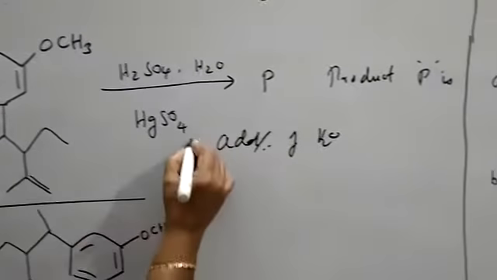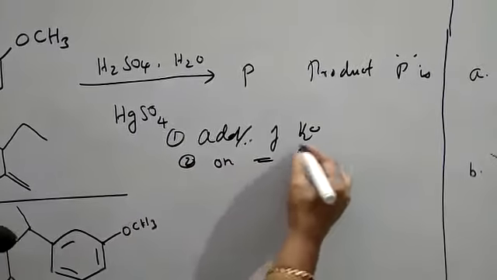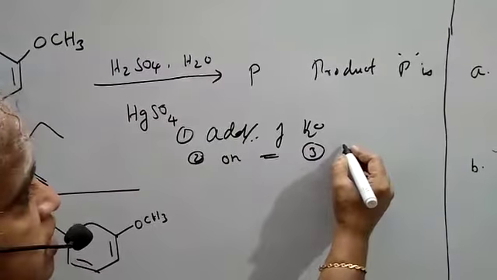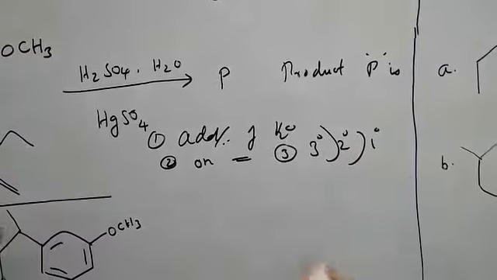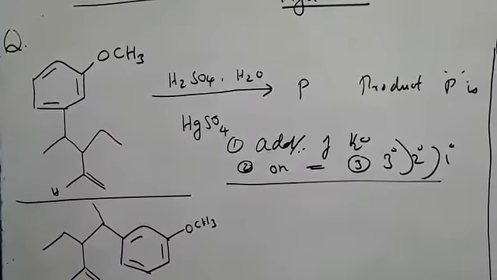Point number 1: it is addition. Second one is on the double bond. Third one, what is going to rule it? Stability of carbocation. That is tertiary, secondary, primary. This is the stability of carbocation. So based on that only I am going to approach the answer.